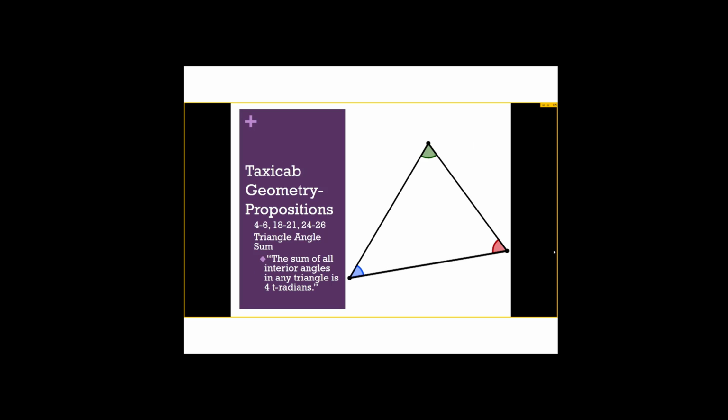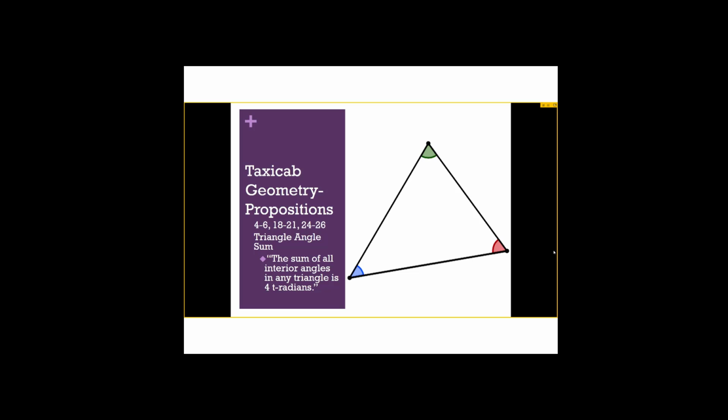The next thing was the propositions, for which we found counterexamples to 10 of them, which were 4 through 6, 18 through 21, and 24 through 26. And many of these change because of the way that triangles are also not unique in their measurements, because we can change how triangles look, even if they measure the same with their length.